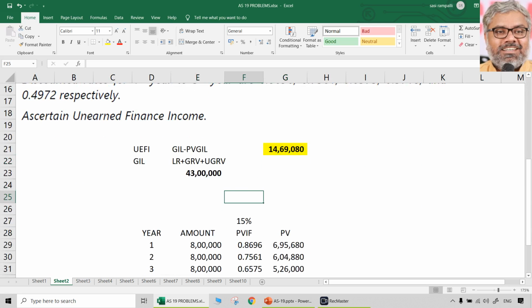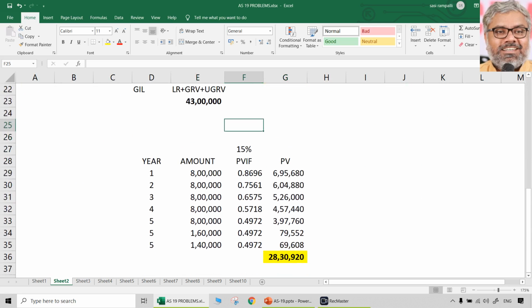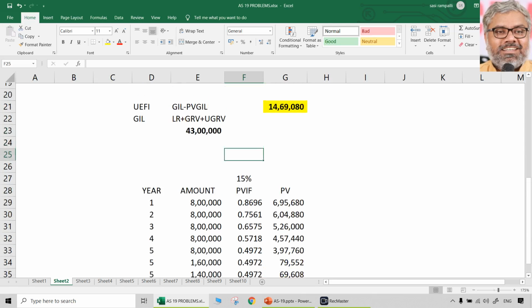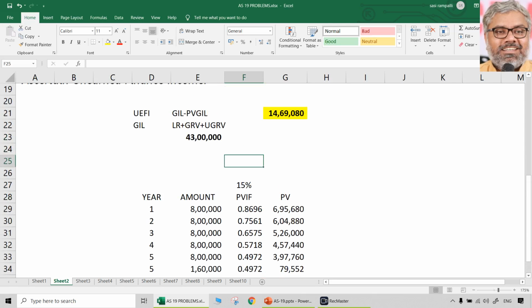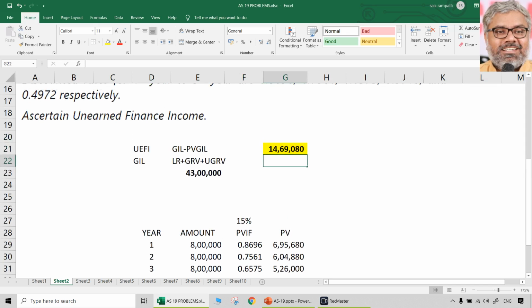So be very careful, practice these questions a number of times. Then only speed will come, then only accuracy will improve. Just like that, on the exam day, suddenly superpowers will not come to us. That is where the majority of students expect too much from themselves on the exam day than during the entire other months and years. Suddenly, how can you get superpowers on the exam day? Not possible, no?